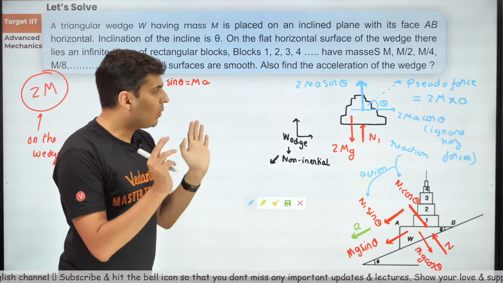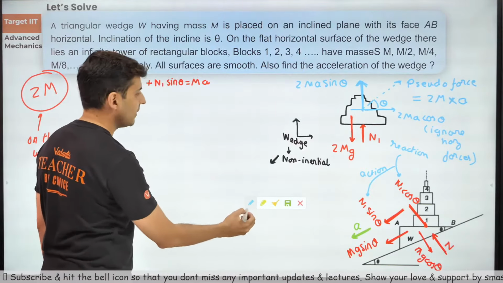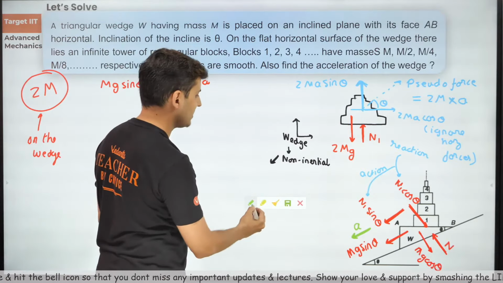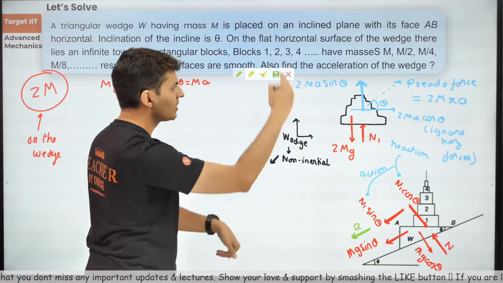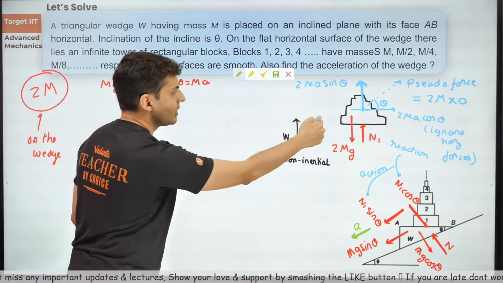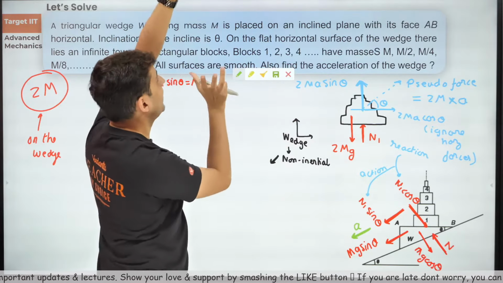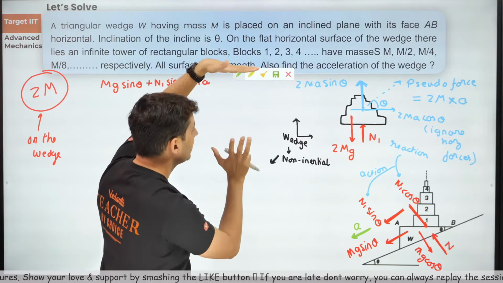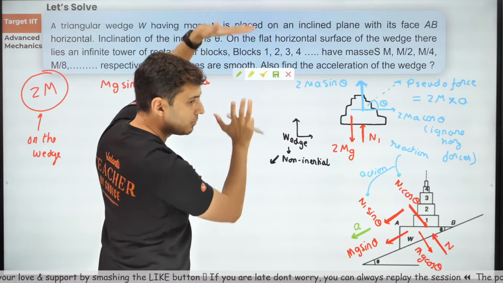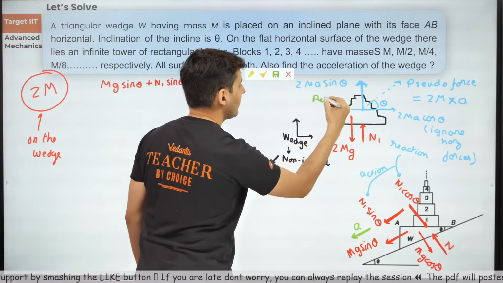Now what do we do? Just write the equation and see what we get. In the vertical direction, all the forces should balance each other, because when I sit on the wedge, there is no motion. This entire thing is coming down with me, so it is at rest.